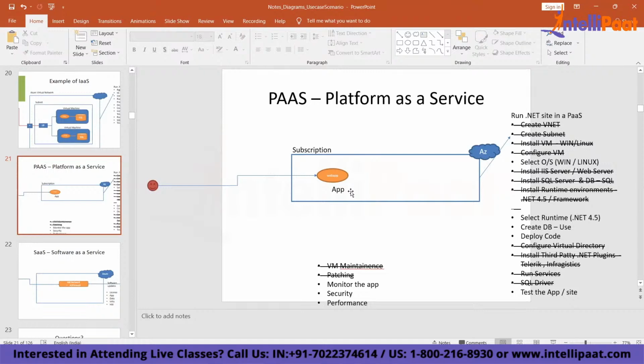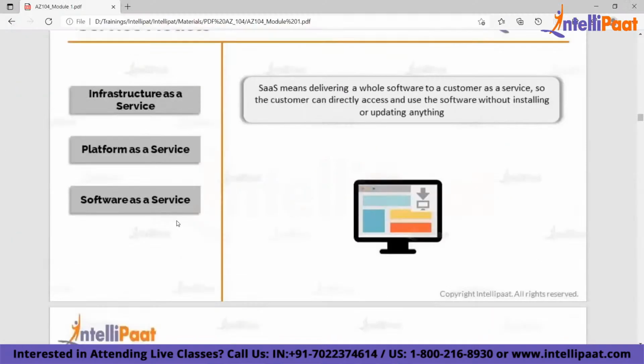It's a serverless platform. And the last one is software as a service. What do you mean by SaaS? In software as a service, instead of delivering a software and installing it on your laptop or a desktop, you can directly access the software from the internet and consume it and use it without the need of installing or downloading the software. Software as a service means delivering a whole software without the need of installing or downloading that software to your laptop or a desktop.